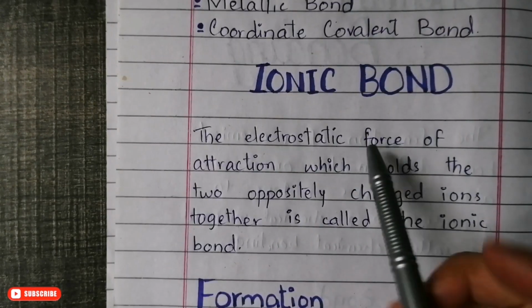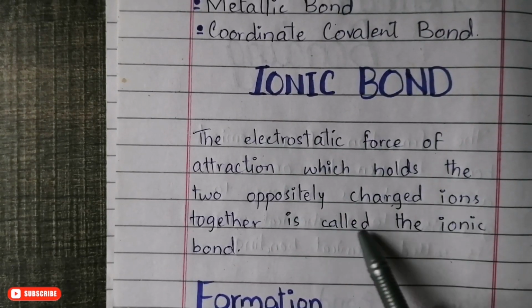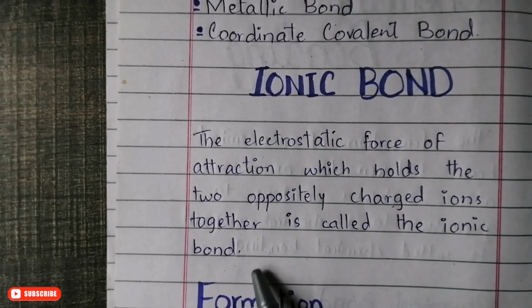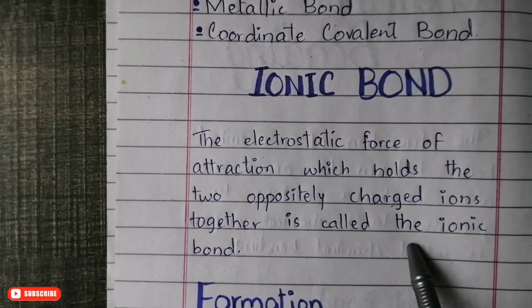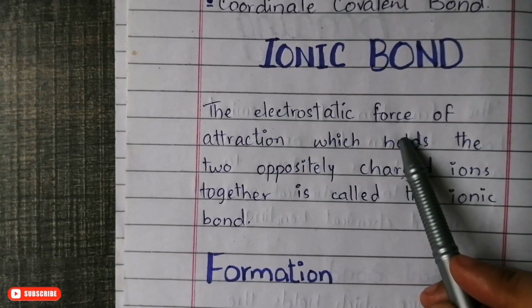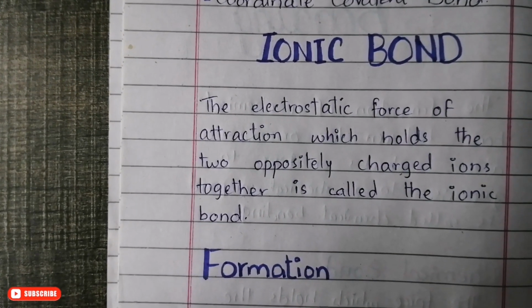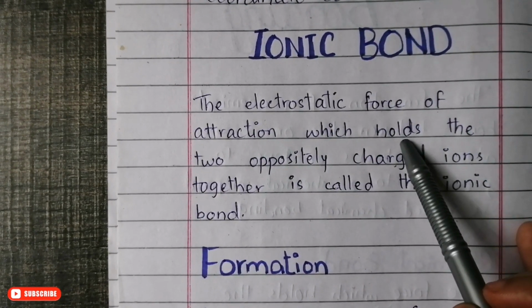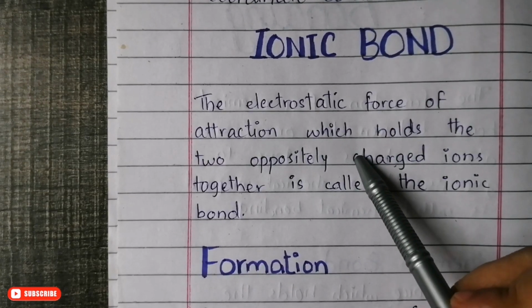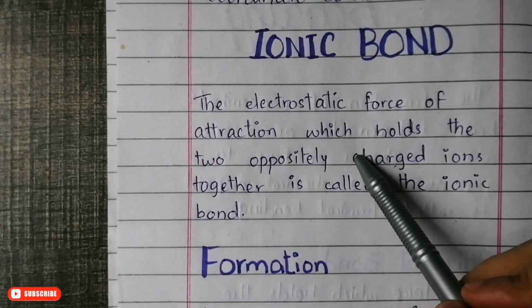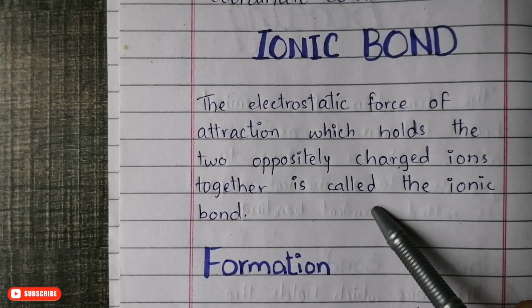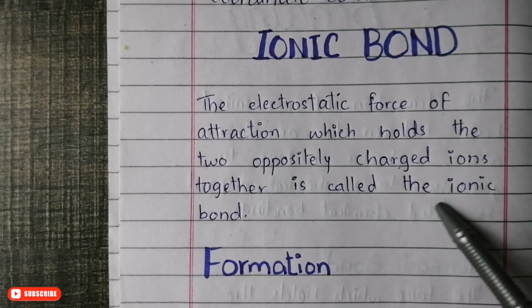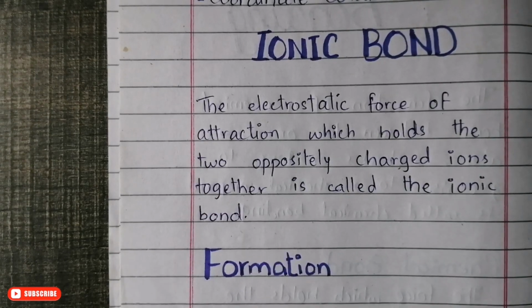What is an ionic bond? The electrostatic force of attraction which holds two oppositely charged ions together is called the ionic bond. So an ionic bond is basically formed between two elements when they form a compound. The electrostatic force is basically the force that we observe between the charged particles of atoms. When the atoms attract each other to form a bond, and both of these elements have opposite charges, the charge attraction that results in the formation of a new compound is known as the ionic bond. So this is the definition of an ionic bond.